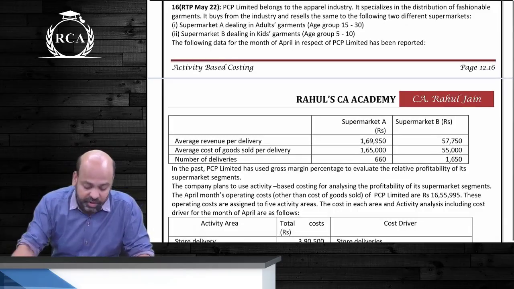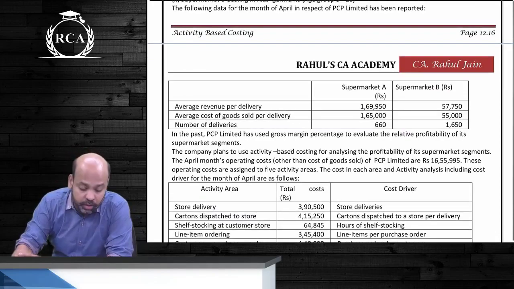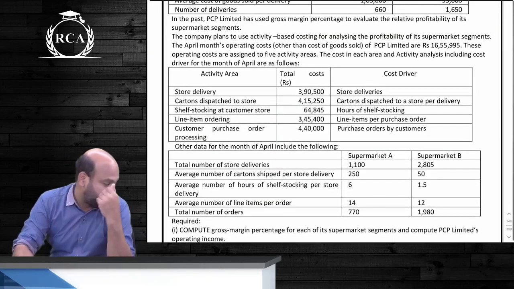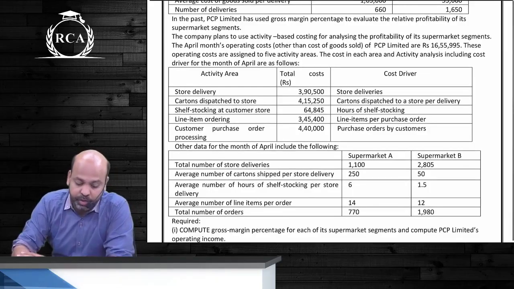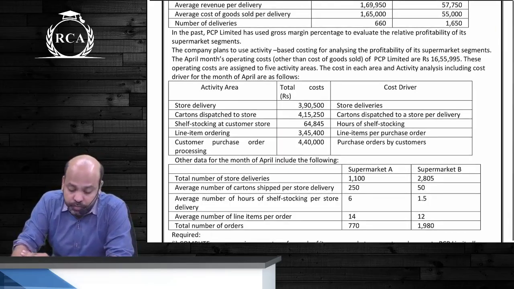They've given us the average revenue per delivery, average COGS per delivery. Number of deliveries are given. In the past, PCP Limited has used gross margin percentage to evaluate the relative profitability of its supermarket segments. The company plans to use activity-based costing for analyzing the profitability of its supermarket segments.